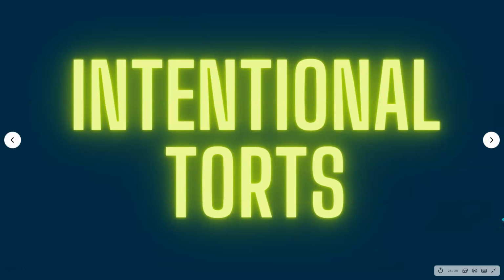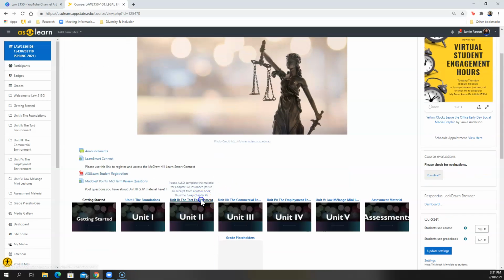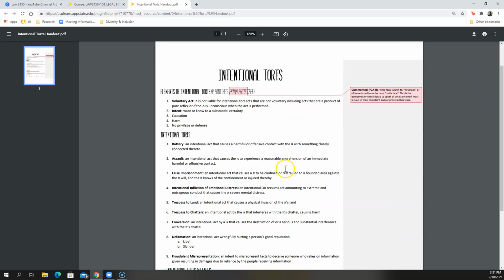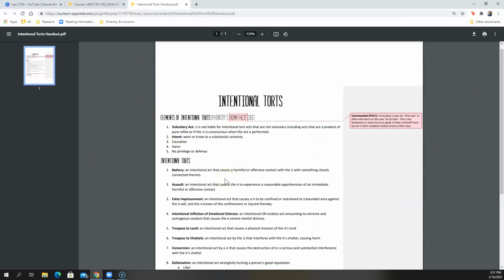So intentional torts. I want to point you to one resource that's on As You Learn that will help you with intentional torts. If you look under the Unit 2 material, you'll see something called a resource, Intentional Torts Handout. When you pull up that document, it will give you a rundown of the elements of a tort. I think your primary focus is going to be, okay, what constitutes a battery, an assault? What does false imprisonment look like? Intentional infliction of emotional distress, trespass to land, etc.